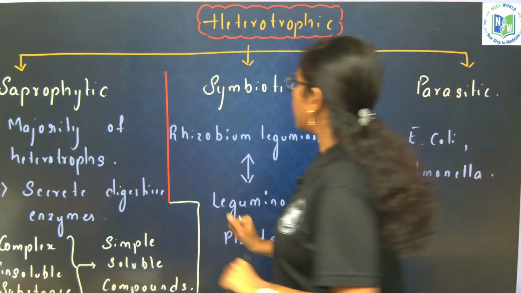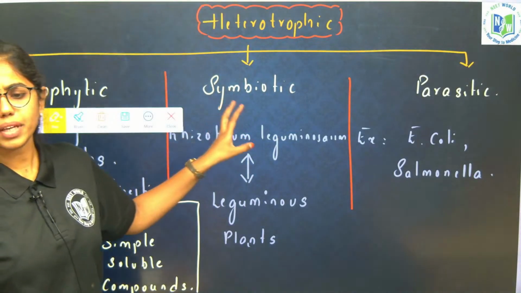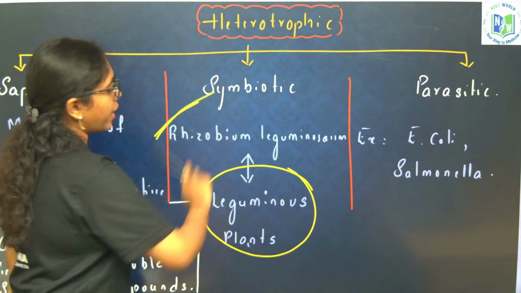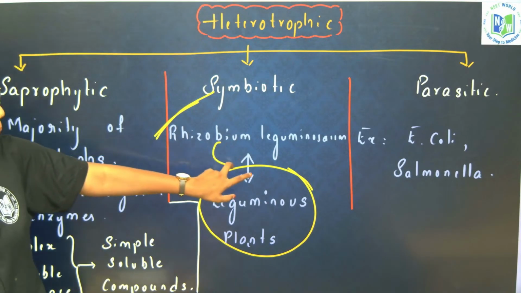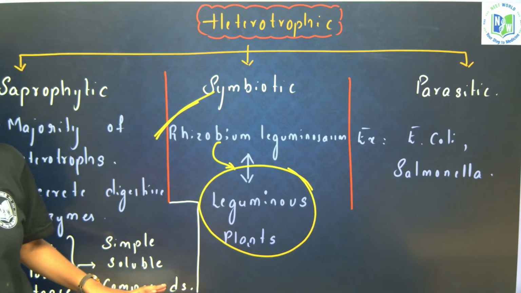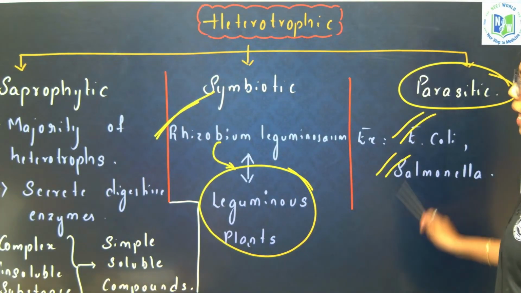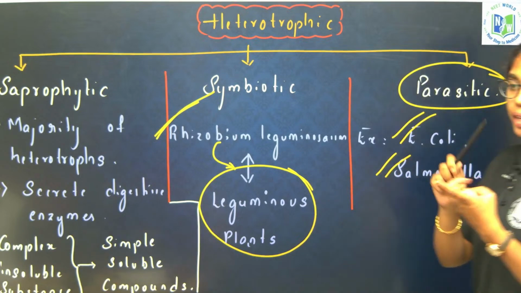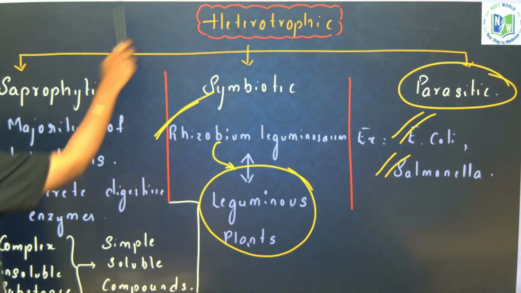Clear, right? Next. Here you see symbiotic mode of nutrition. The best example we can give is nitrogen fixation in leguminous plants by Rhizobium leguminosarum. Both of them are in a symbiotic association, where Rhizobium is an obligate symbiont, which will fix the nitrogen in leguminous plants. And then parasitic mode of nutrition, examples include E. coli and Salmonella. Clear? Any doubts anywhere? Both autotrophic and heterotrophic modes of nutrition are clear to all, right? Yeah, with the examples. Next.